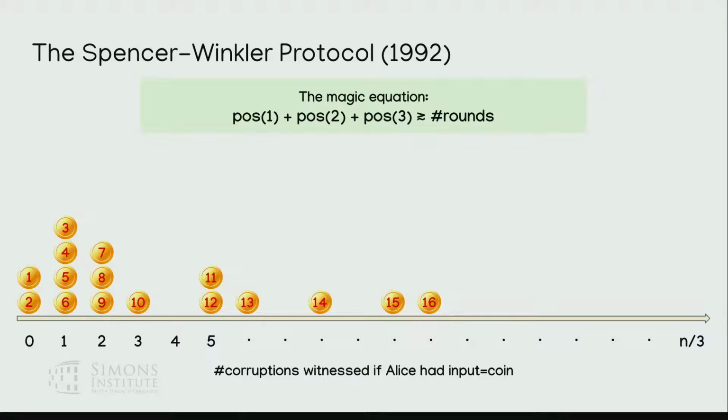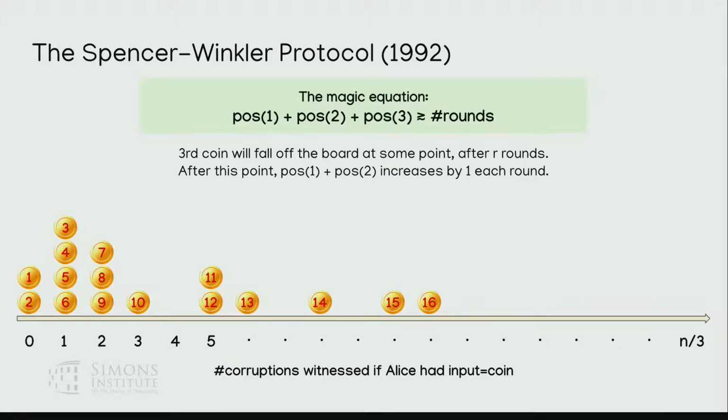Okay, so I'm not going to tell you why this protocol works because the analysis is quite involved. But the sort of magic equation that describes why things are working is the following. You can show that as time goes on, the sum of the positions of the first 3 coins will be at least the number of rounds, roughly, plus or minus a little bit. And if you know this is true, let me tell you why you're done. At some point in time, because the total number of rounds is n, and your board is only length n, the 3rd coin will fall off the board.